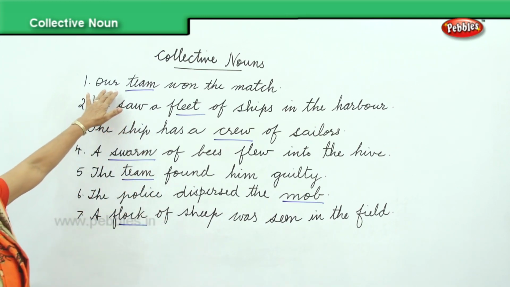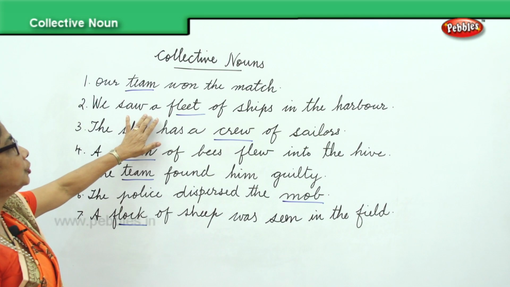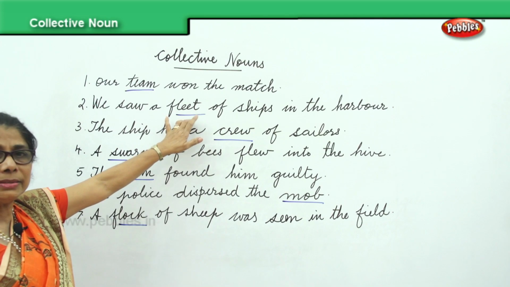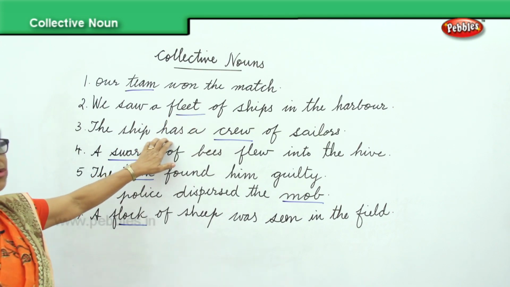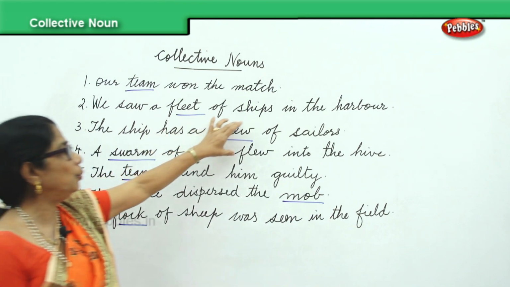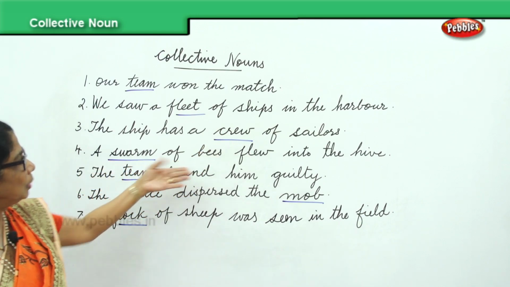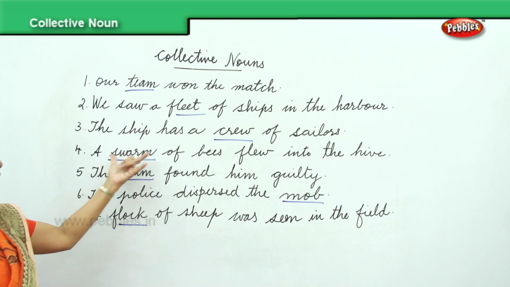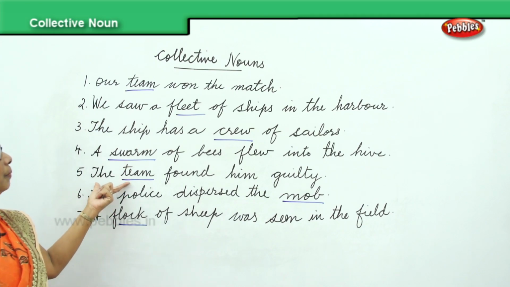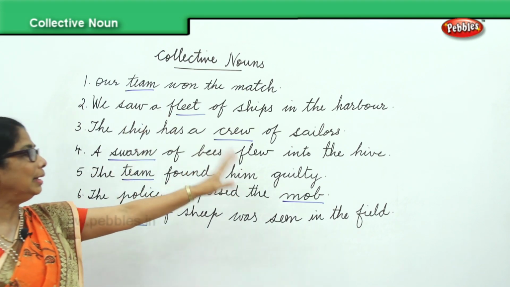Now, look at our sentences. Our team won the match. Team is the collective noun. We saw a fleet of ships in the harbor. Fleet is the collective noun. A ship has a crew of sailors. The number of sailors together we call crew. Crew is the collective noun here. A swarm of bees flew into the hive. Swarm of bees is the collective name for the bees. So swarm is a collective noun. The team found him guilty. So team is a group of people. They found someone guilty of something.